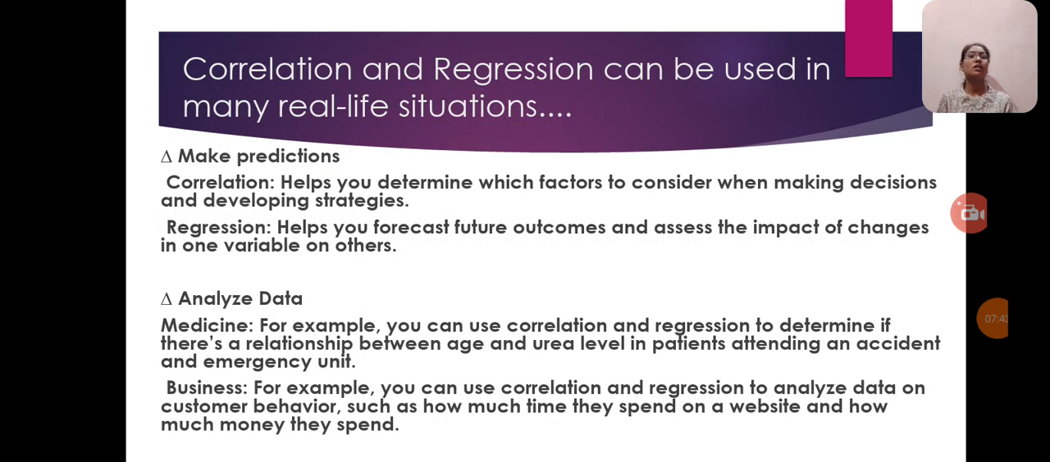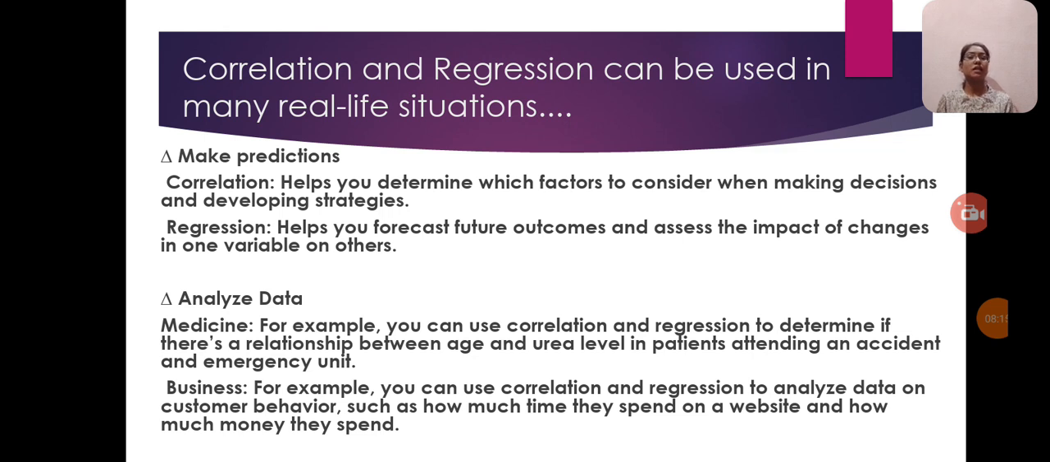And here, correlation and regression can be used in many real life situations. Here I have given the applications, that is, make predictions. Correlation helps you determine which factors to consider when making decisions and developing strategies. Regression helps forecast future outcomes and assess the impact of changes in one variable on others.